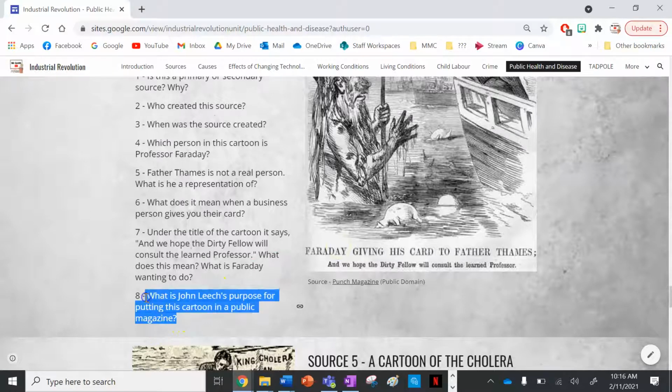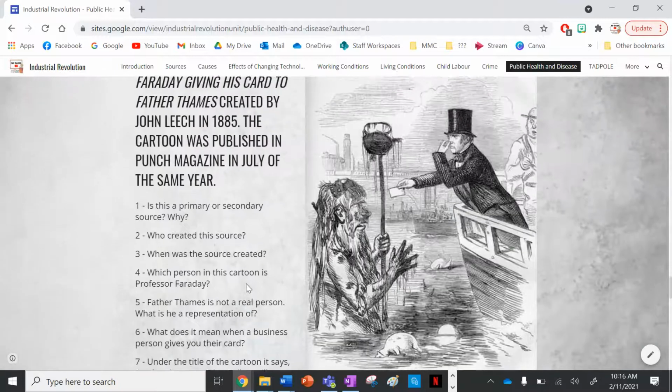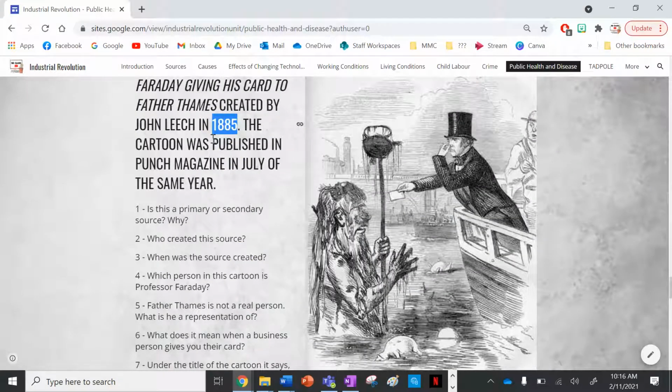So that's the answer for that question, because he's giving the river his card to take up his service to be cleaned. Number 8, what is John Leach's purpose for putting this cartoon in a public magazine? Remember, this is after John Snow discovered that cholera was spread by contaminated drinking water.